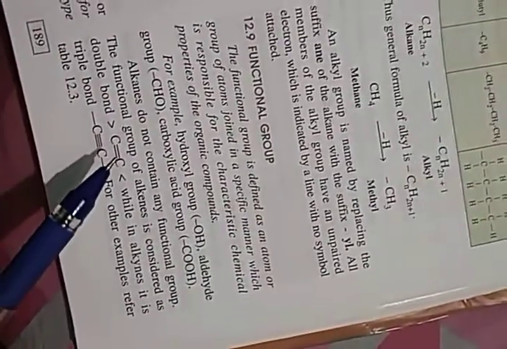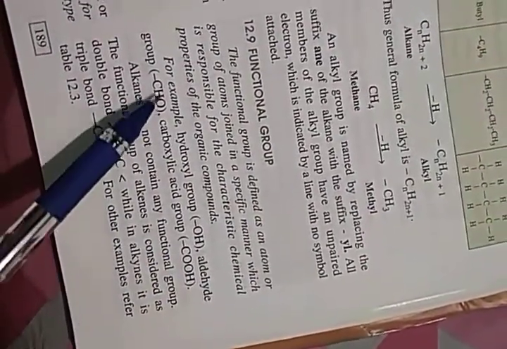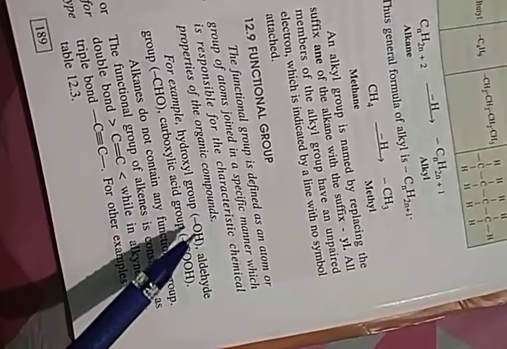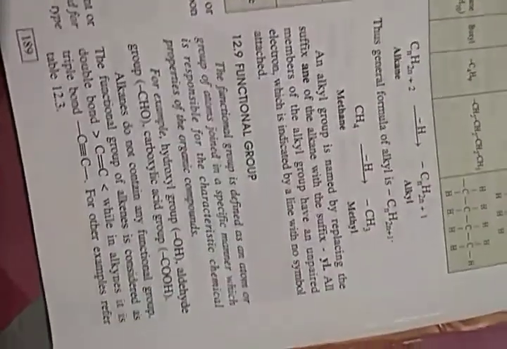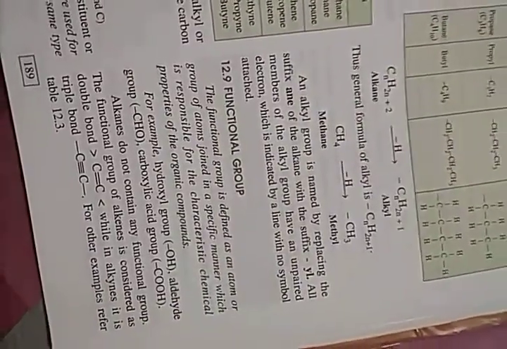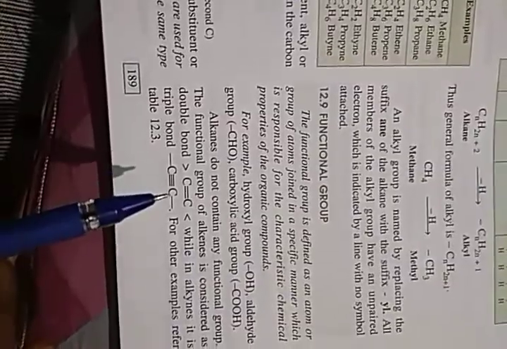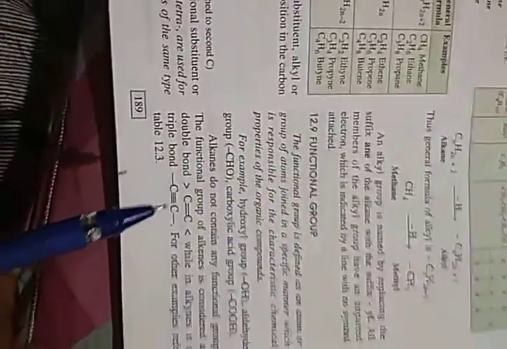If any alkene doesn't have these groups of atoms, this bond itself is a functional group. How? We will see. This bond itself is a functional group. Then here are some examples.